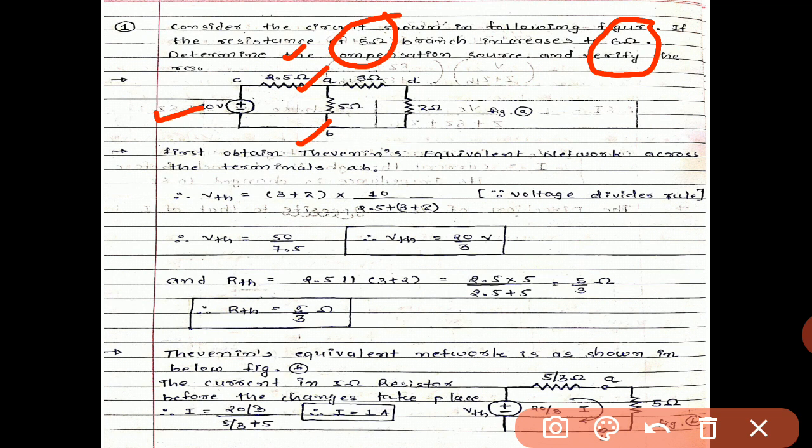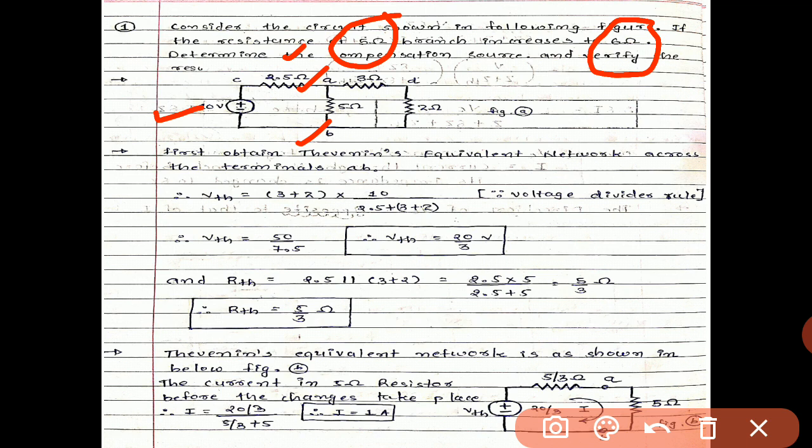So first obtain the Thevenin equivalent network across the terminals AB. What is the value of VTH? VTH equals 3 plus 2 multiplied by the actual voltage source, that is 10 volt, divided by the total resistance of that entire branch. So this is nothing but our voltage divider rule. What is the equation for the voltage divider rule?